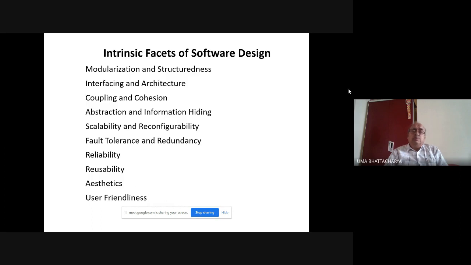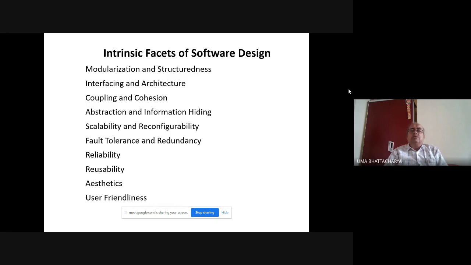Then there is a problem. Then this is not proper scalability. If I scale up and there's a degradation in the product, say the response time falls. In some cases, probably the GUIs do not work properly. So this is scalability. And what is reconfigurability?